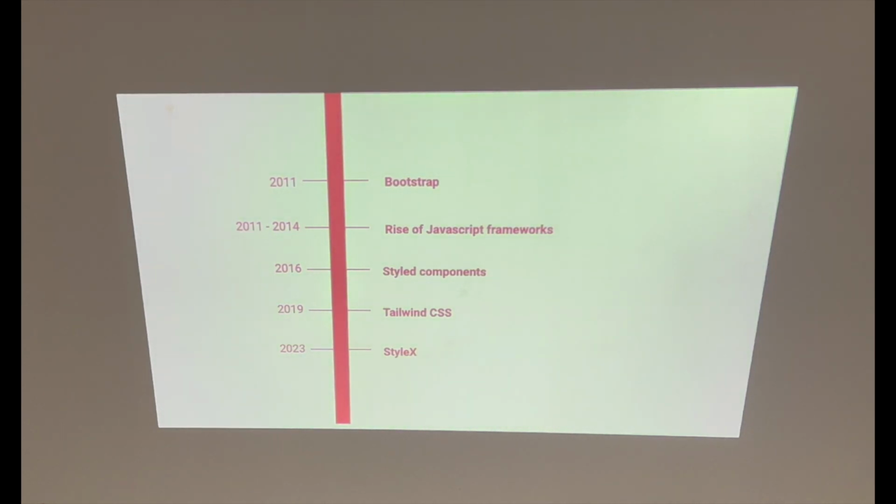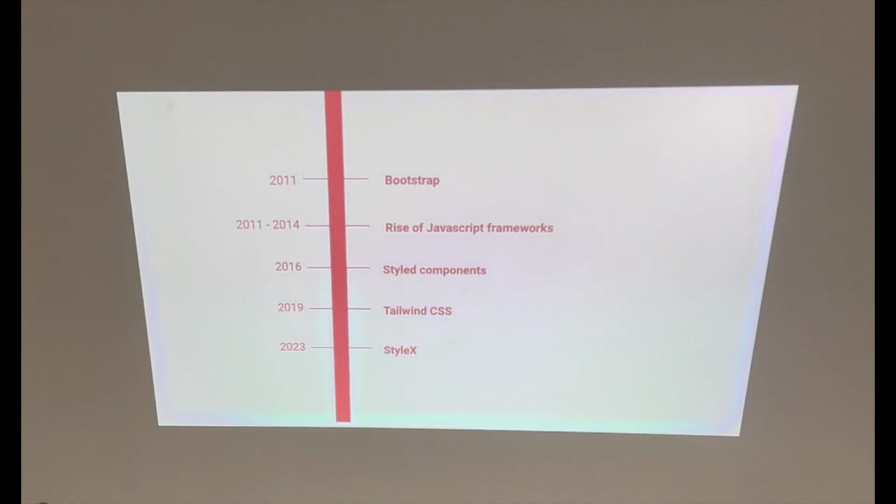And everybody thought, let's do styling also with JavaScript. Because it made sense at that time, like having your styles also in JavaScript. The biggest problem with CSS was that you had to maintain so many different CSS files. So at that time, because of all these frameworks, it gave birth to styled components. Styled components is a CSS-in-JS solution. It made writing and maintaining styles very easy. It was scoped to your component, so you don't have to worry about !important and all those things. And then in 2019 Tailwind CSS came, which I'm not a big fan of.